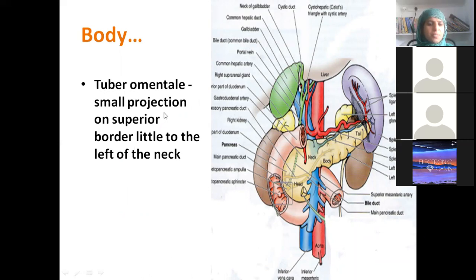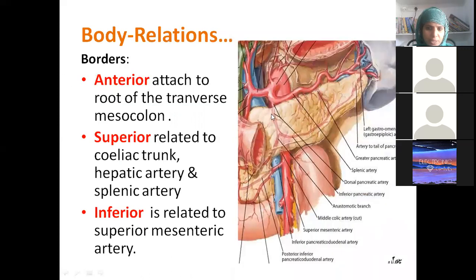Okay, which is a small projection on the superior border, a little towards the neck of the pancreas. Okay, that is the tuber omentale. Can you see this projection a little better like this? Somewhat. The body is showing somewhat of a projection. Now coming to the borders, what is the border which is in the front? Anterior border. Very good, Ritika. It gives attachment to the root of the transverse mesocolon.